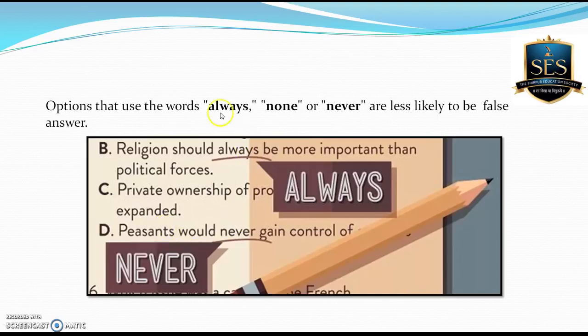Several times your options contain words like always, none, and never. Whichever option contains a word like always, none, or never will never be the right answer. You can see that B contains always, D contains the word never. So here B and D are the wrong answers.